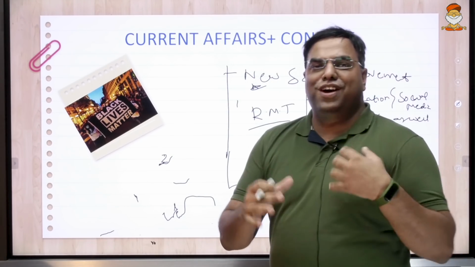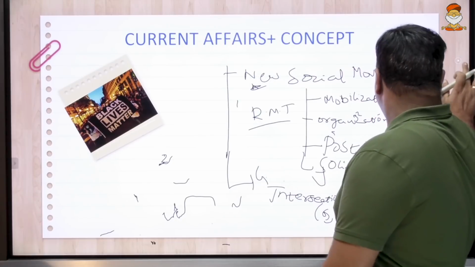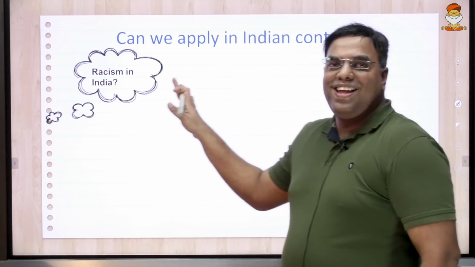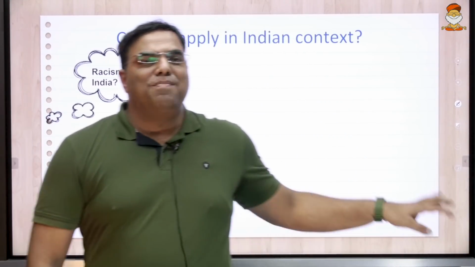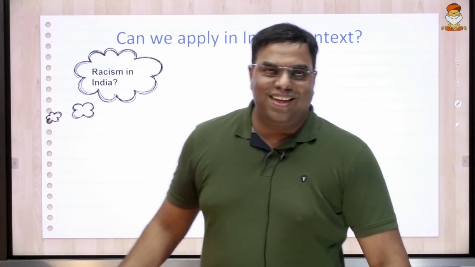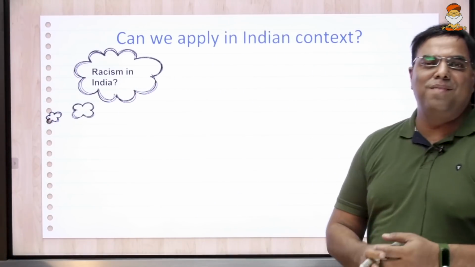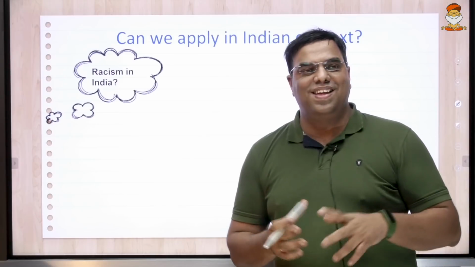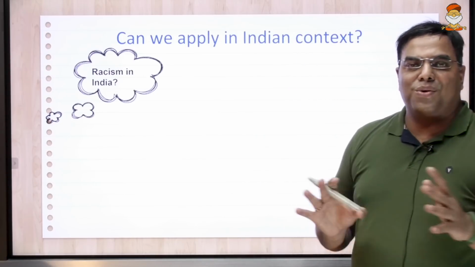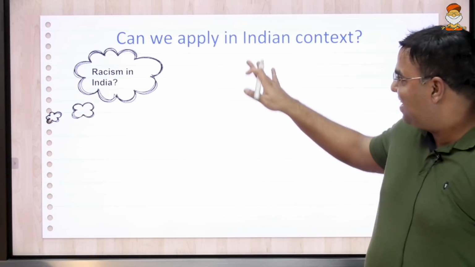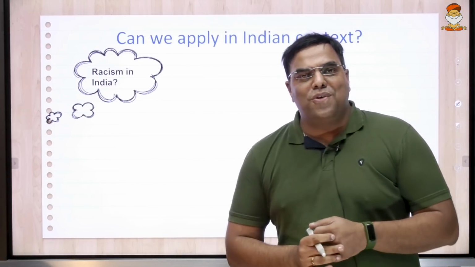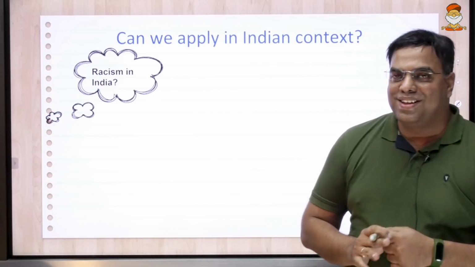Now I'll go a little further and try to do something in paper 2. Is there a scope for racism in India? Right? Out of the blue, a question like this can come in paper 2. In the exam, a lot of people get stunned and shocked. People don't know whether there is racism in India or not.